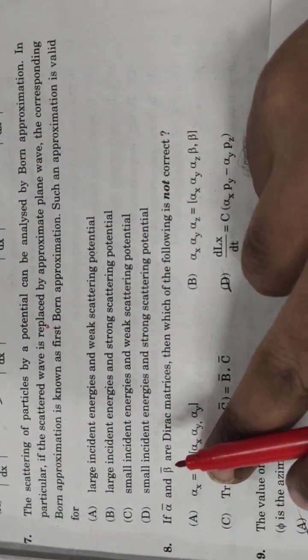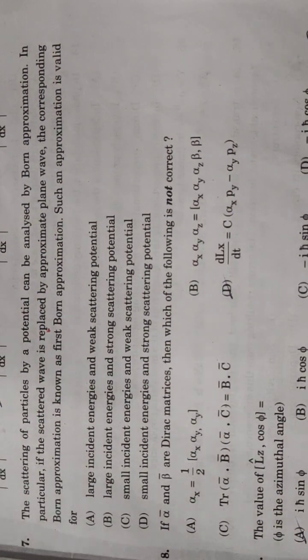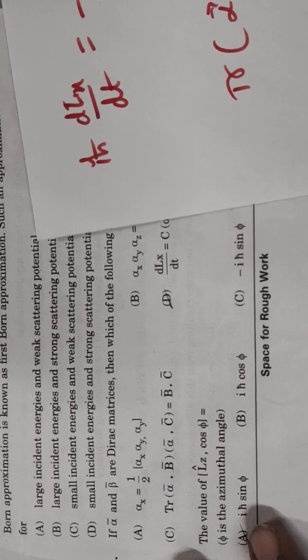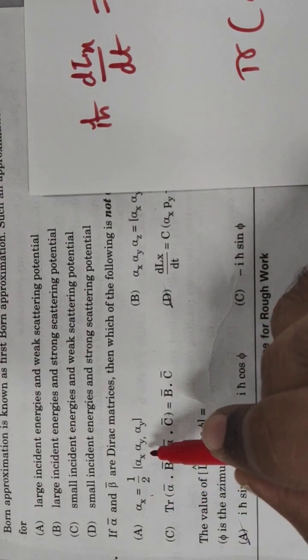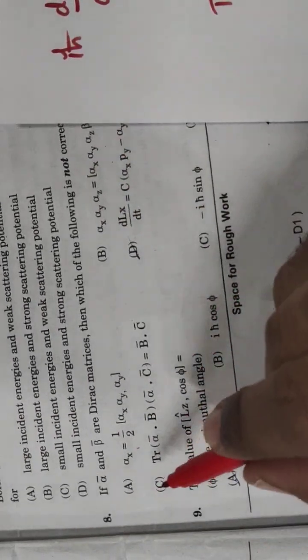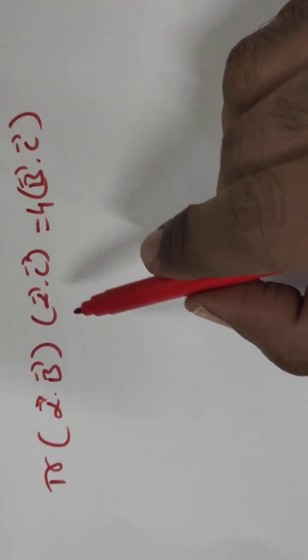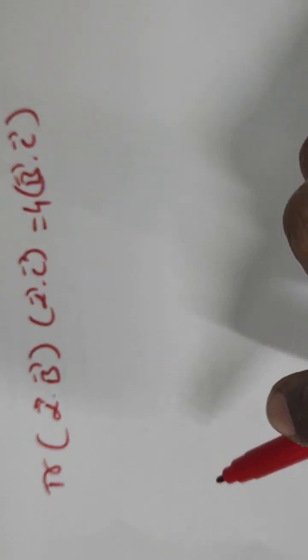And in question number 8, if alpha and beta are Dirac matrices, then which of the following is not correct? Here they are given 4 options, but here the answer is 2. They are given 2 answers. Why? Because if we solve this question, we will get alpha x is equal to 1/2 [alpha y, alpha z]. This is also we will get, but if you solve equation number 3, we will get trace of alpha a, alpha b and alpha c is equal to 4 bc.